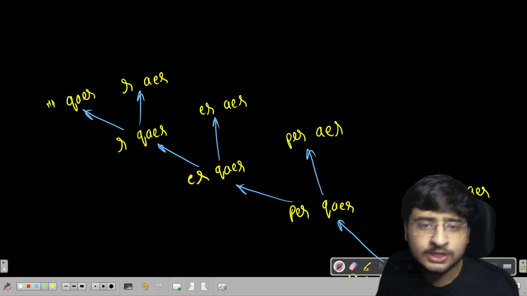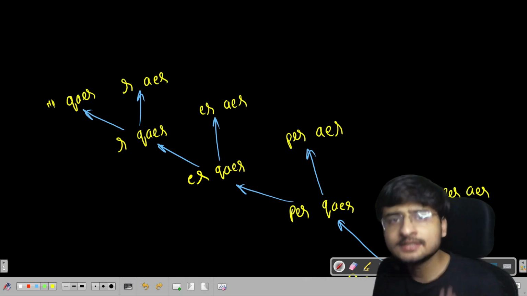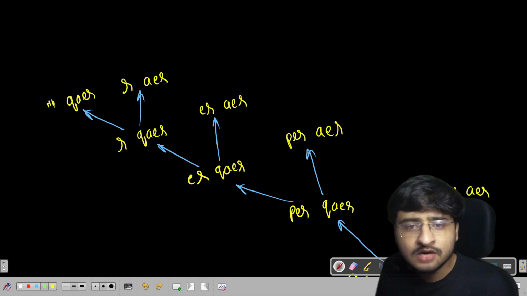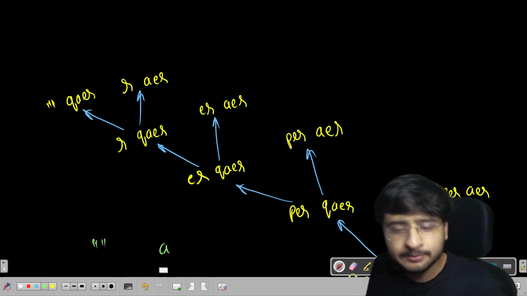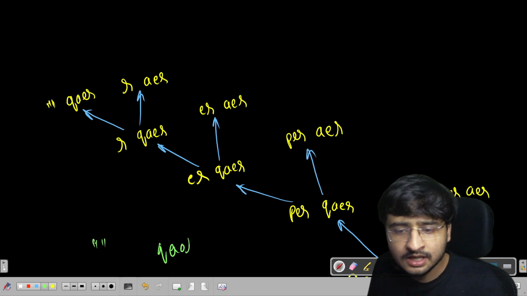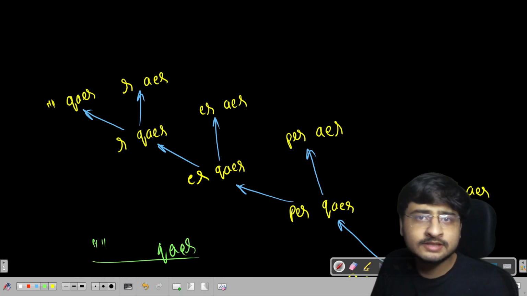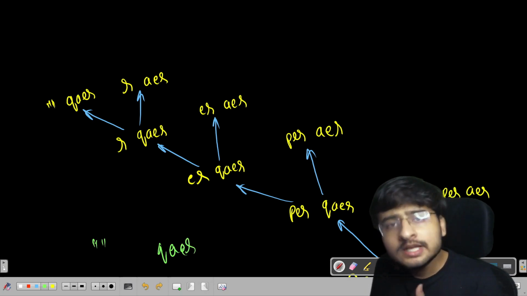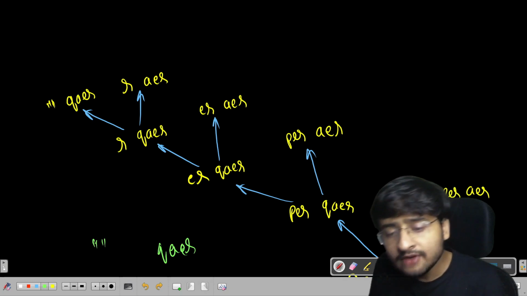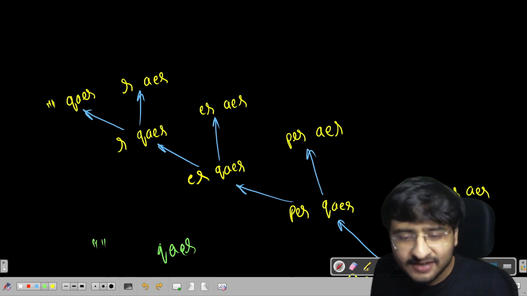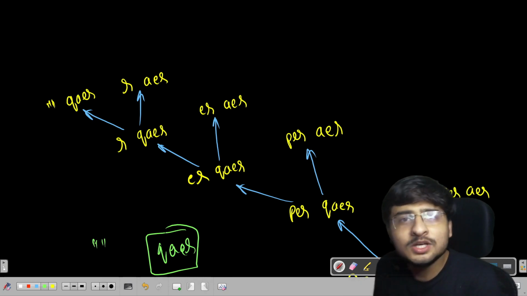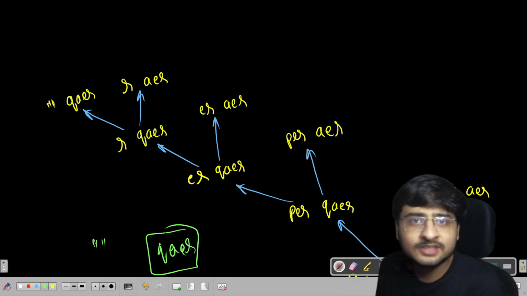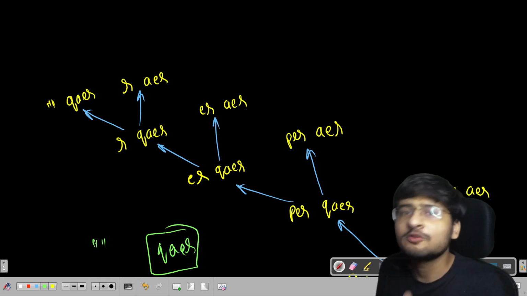So now look at this particular case. Let's look at this case. We are having an empty string, and we are having a string which is not empty, QAER. To make both of these two strings equal, I only have to take delete operations. And if I'm taking delete operations, can I say if I delete all the characters in the second string, that is the only possible way to make both of these two strings equal, right? So this is one of our base cases.